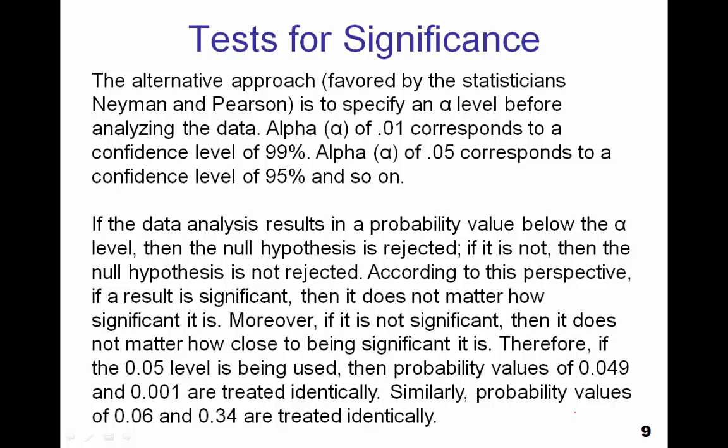But the 0.001 value was much smaller than the 0.05. Similarly, probability values of 0.06, which is just barely above the 0.05 level, and 0.34, which is way bigger than the 0.05 level, would be treated identically.